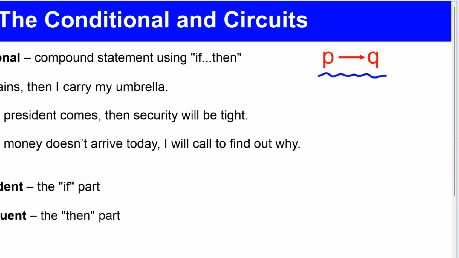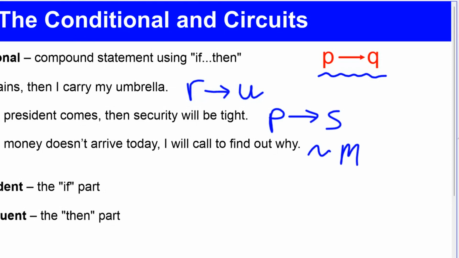If it rains, then I carry my umbrella. We can shorthand note this. If it rains, then I carry my umbrella. You've got this arrow. If the president comes, then security will be tight. If the money doesn't arrive today, so let's say negate money, I will call to find out why.